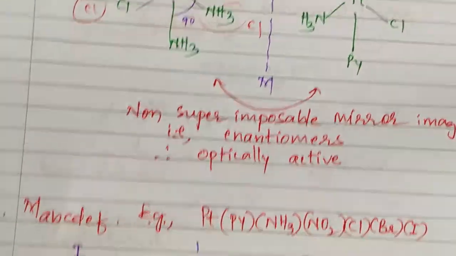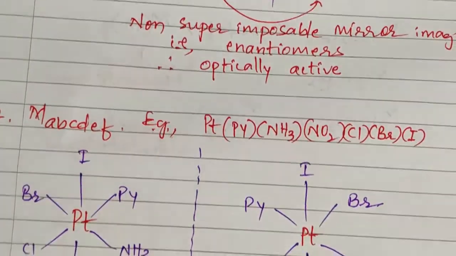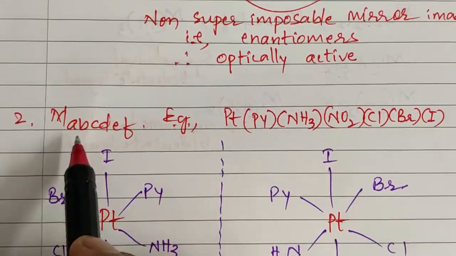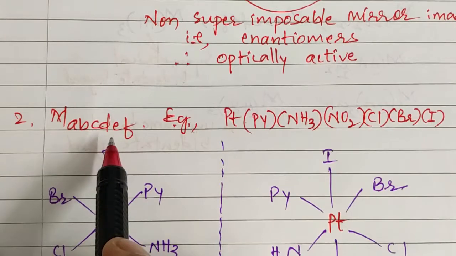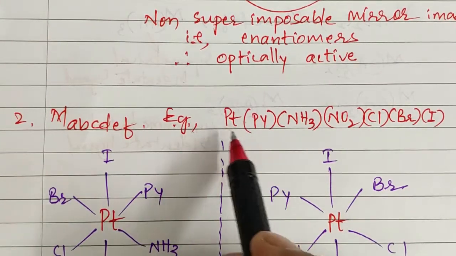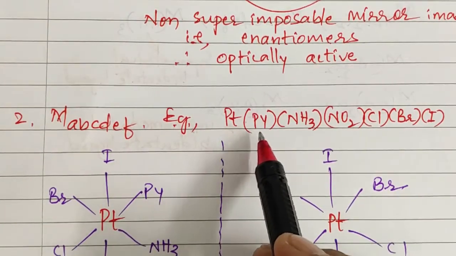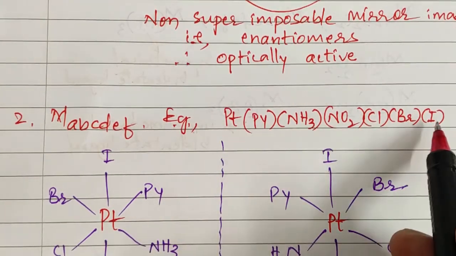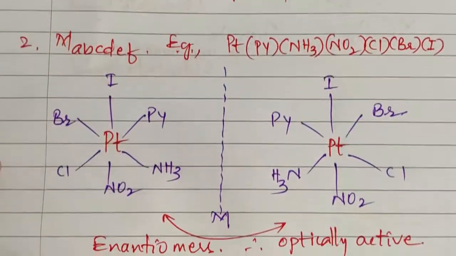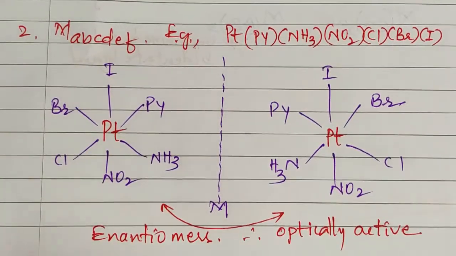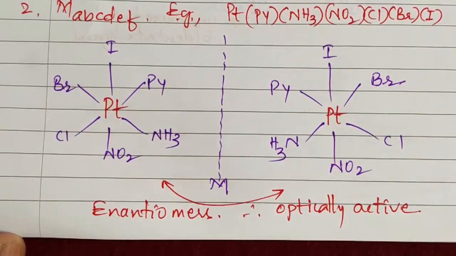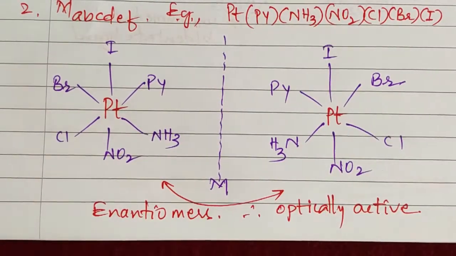Is it clear, students? Okay, now let us take another example. Metal is coordinated to 6 different monodentate ligands, and the example is like this. Platinum is coordinated to pyridine, ammonia, nitrogen dioxide, chlorine, bromine and iodine. Naturally, these two mirror images are definitely non-superimposable on each other. Therefore, these are enantiomers and hence they are optically active.